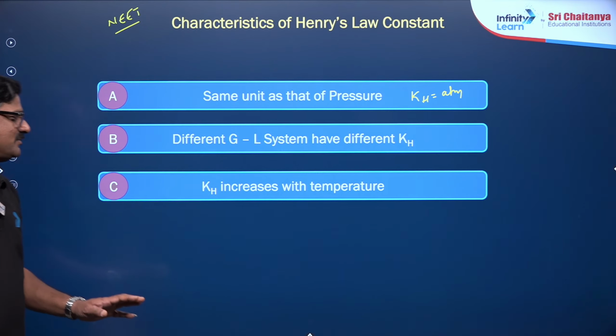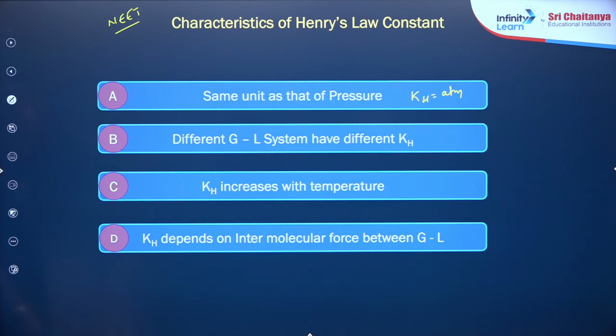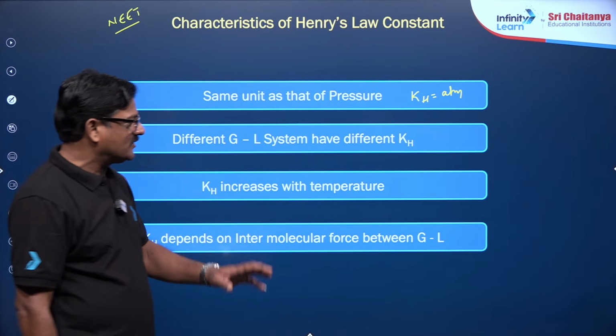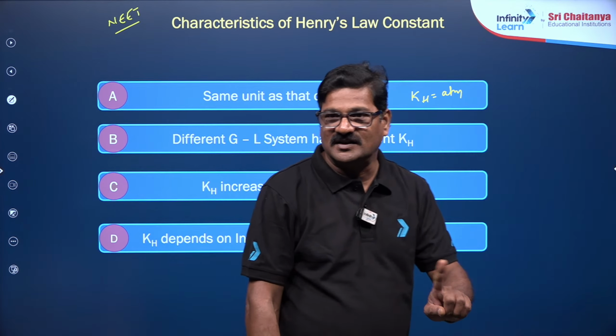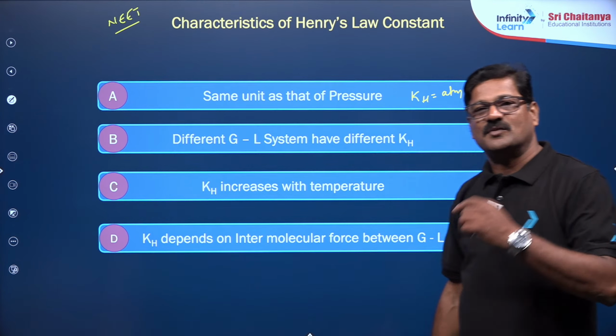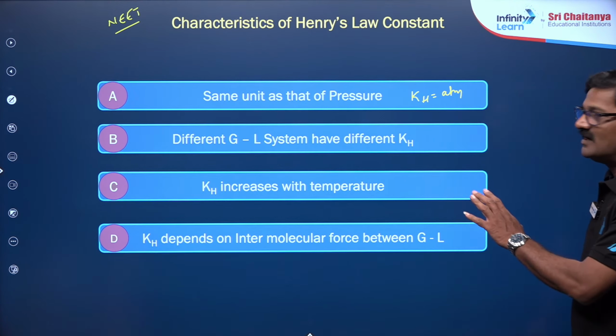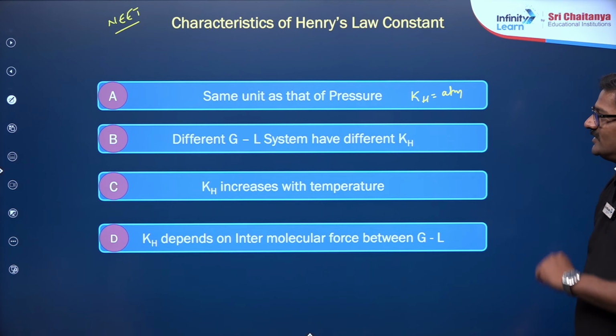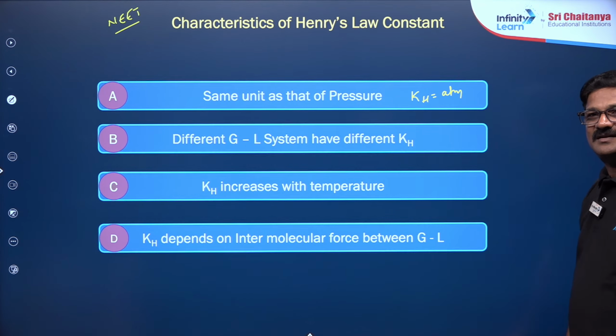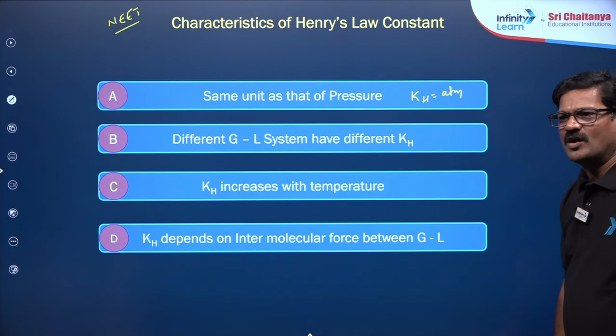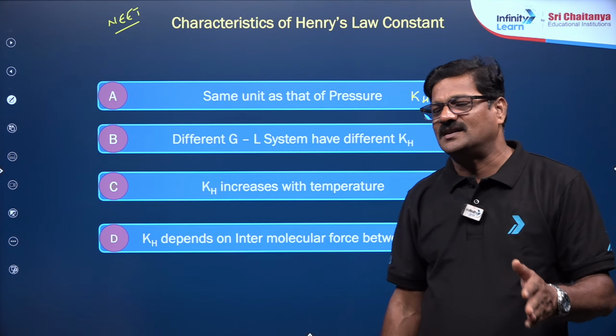KH also depends on the intermolecular force between the gas and the liquid. As intermolecular force increases, KH value decreases. You see how elegantly this content is made. Understand? Any doubt?